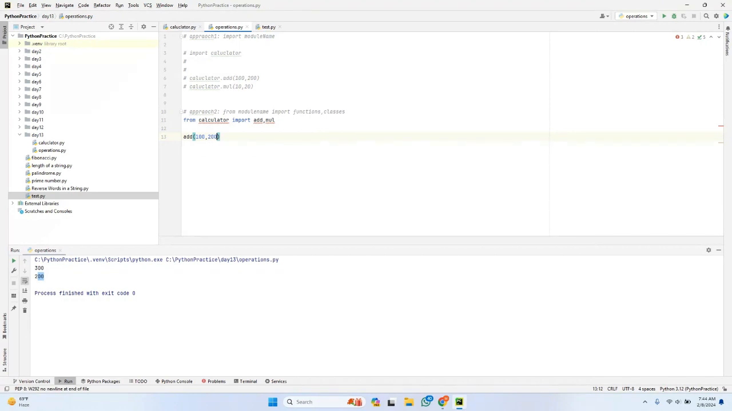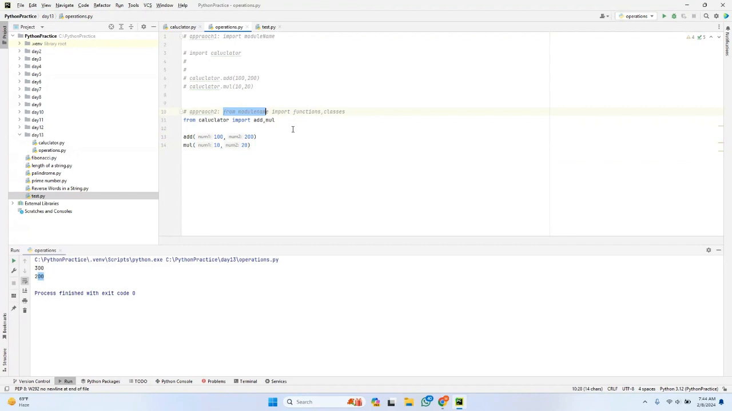So now you can directly call add, and I can specify the parameters like 100, 200, and similarly multiplication, MUL of 10 and 20, because those functions accept parameters. If you can see here, from calculator, it is importing the add as well as the multiply functions directly. This is approach 2. Approach 1 is importing the module name only.